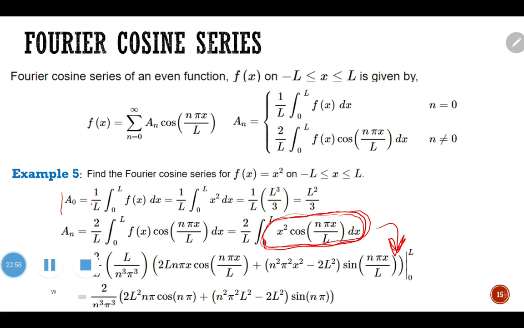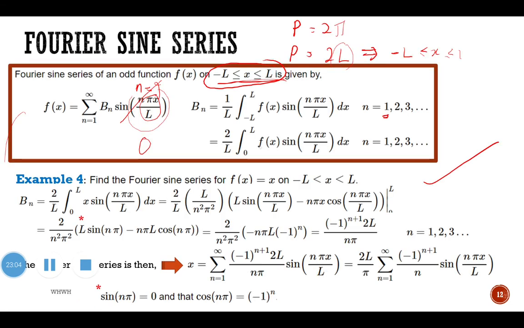And then another classwork submission is, okay, I want you to find the Fourier series for f(x) equals x. Before this, in example 4, we already found the Fourier sine series.